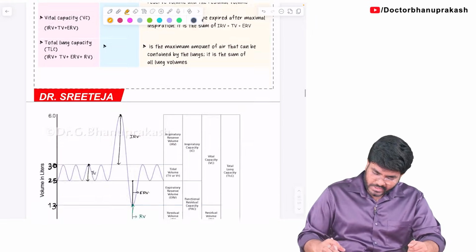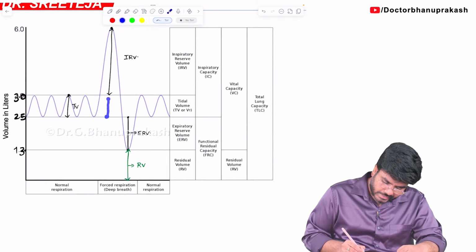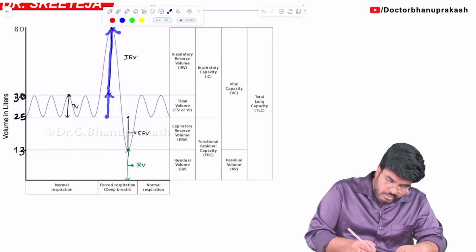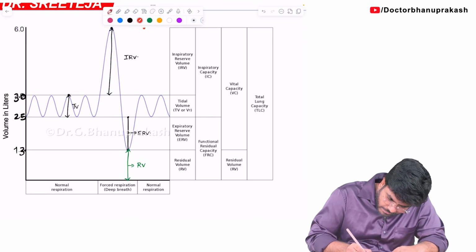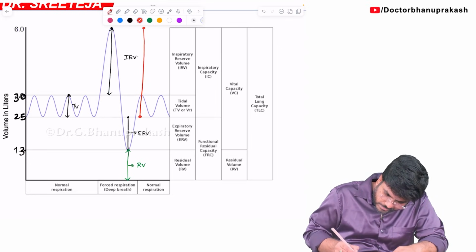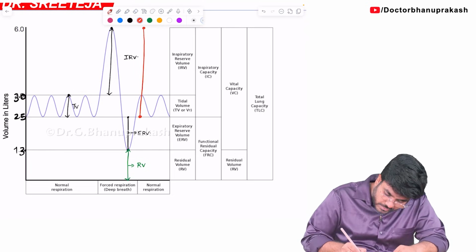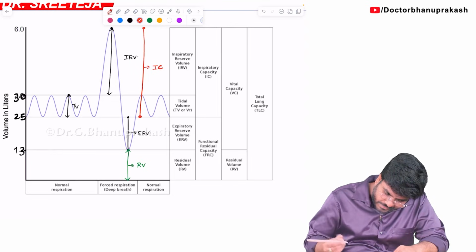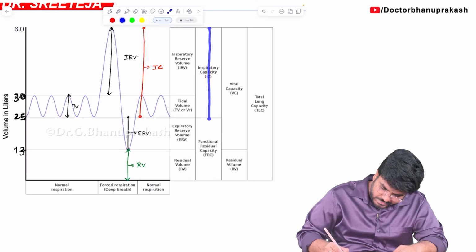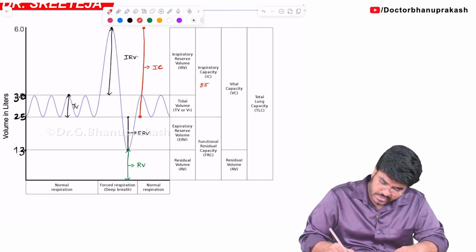Now let me show you the inspiratory capacity in this spirometry curve. From here, first you will take tidal volume. If you wish, you can take inspiratory reserve volume also. This area which I am highlighting with the red color from here till here includes both inspiratory reserve volume plus tidal volume. So this is your IC, inspiratory capacity. The same you can see over here, from here till here. And what is the volume of the inspiratory capacity, guys? The inspiratory capacity value is 3500 ml.